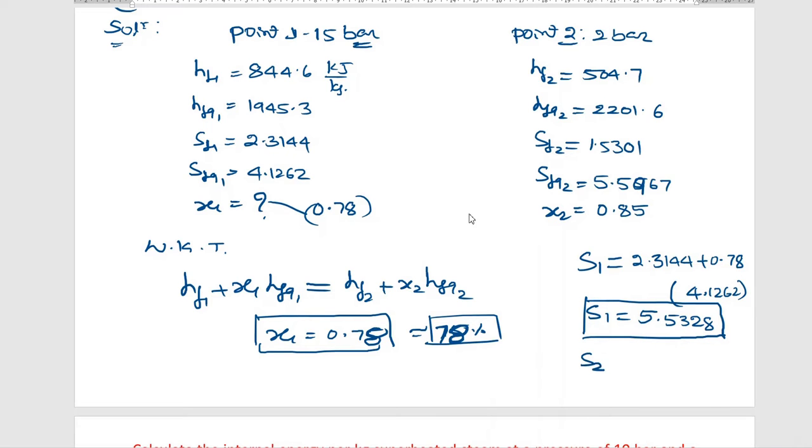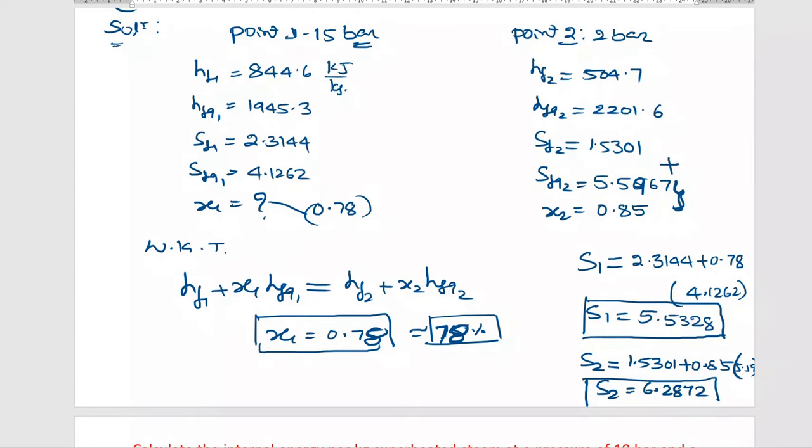The entropy at the end of the process, S2, is 1.5301 plus 0.85 multiplied by 5.5967, which is 6.2872.